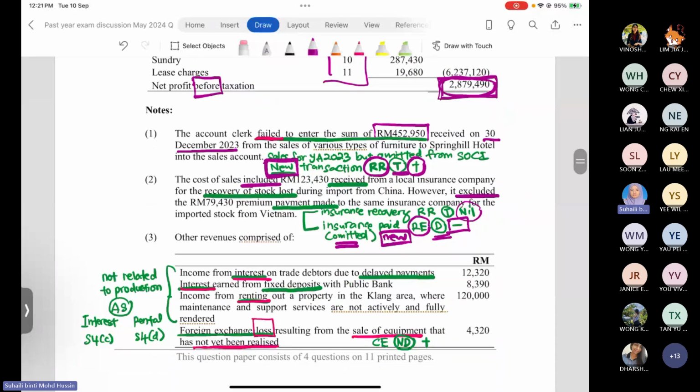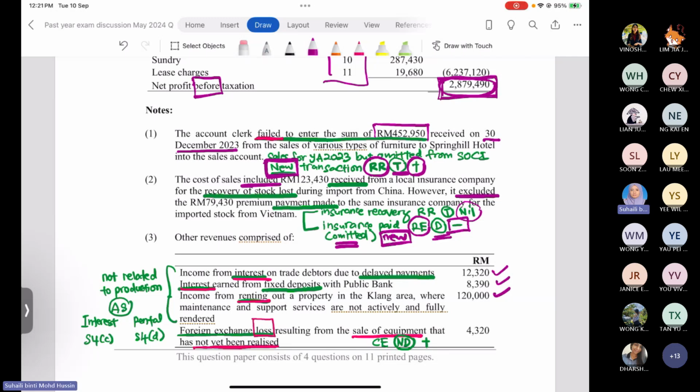Okay, so we will start one by one. We have 4 items. From these 4 items that the question listed to you, 3 of the items are income not related to the production. How do we know that these 3 incomes are not related to the production?